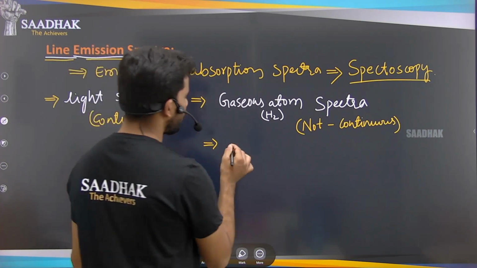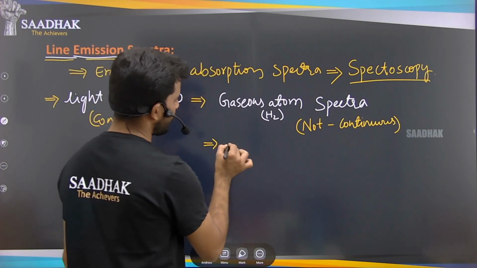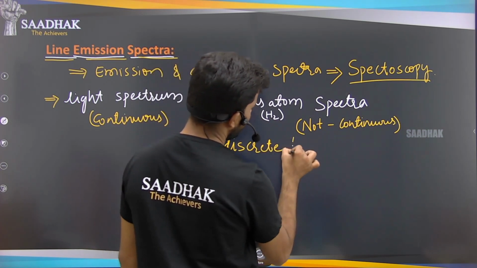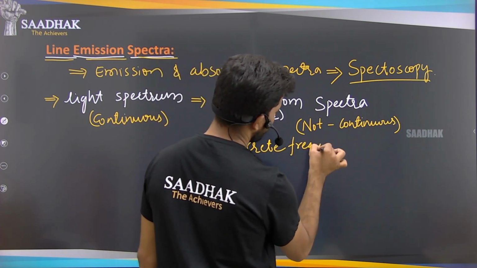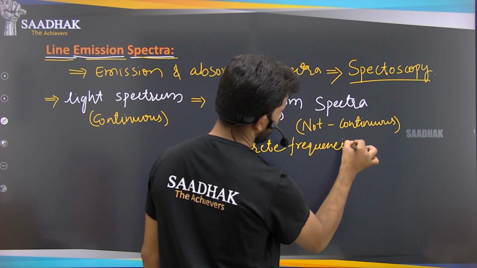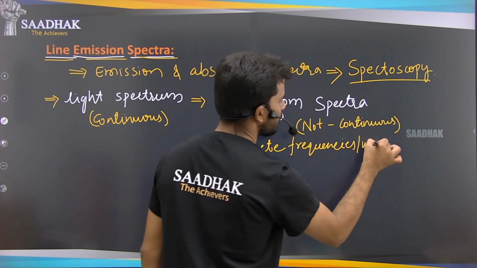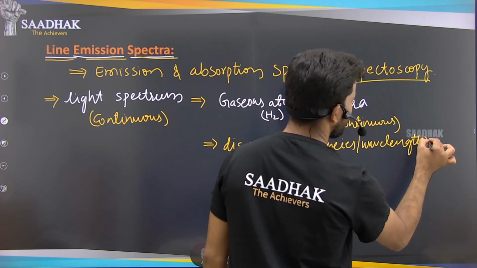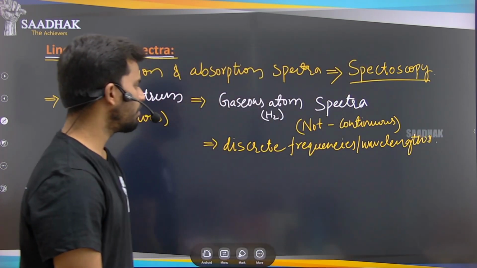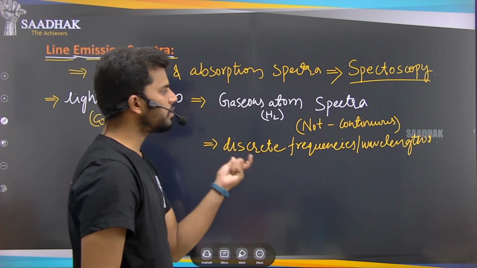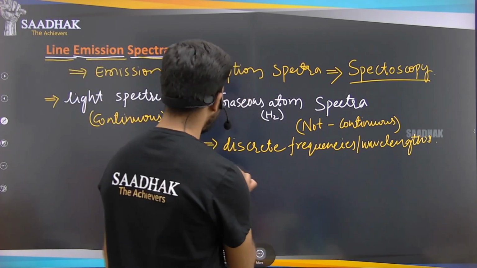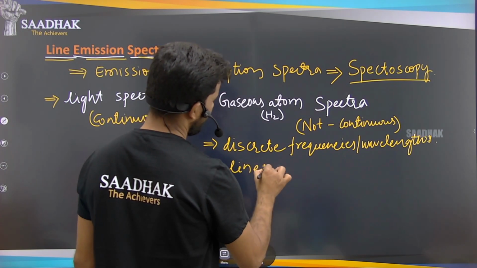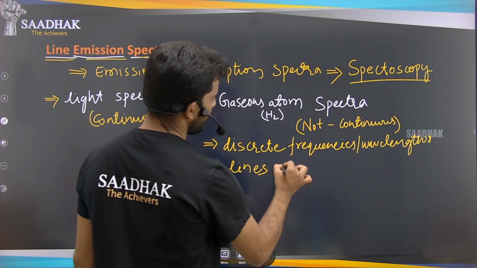So these are having discrete frequencies or wavelengths, in the form of lines in the spectrum.